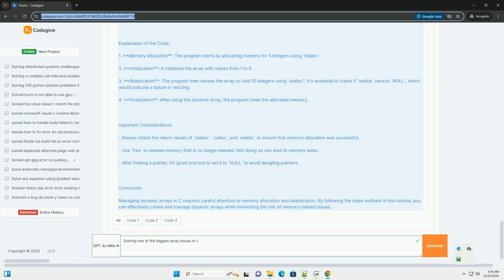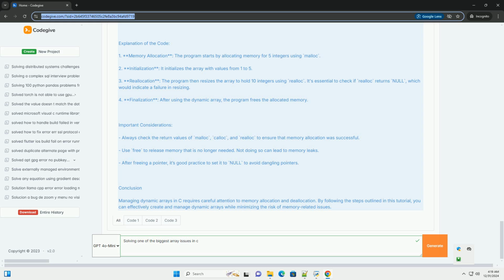int i; // step 1, allocate initial memory for the array. size = 5; // initial size. array = (int *)malloc(size * sizeof(int)); // allocate memory for 5 integers. if (array == NULL) // check for successful allocation. printf("Memory allocation failed\n"); return 1; // exit if allocation failed.